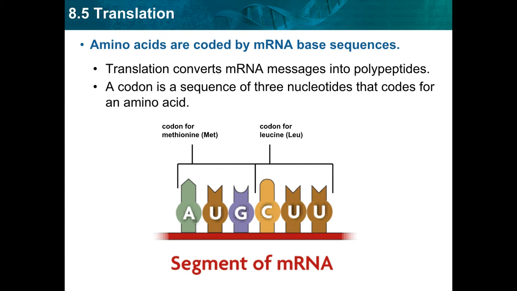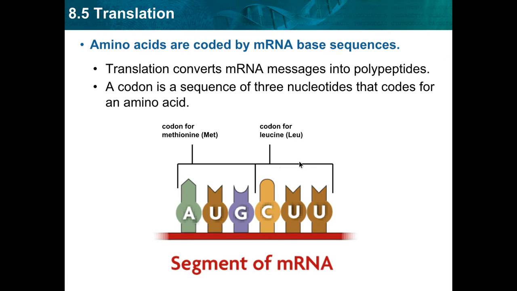Now, in translation, the language, so to speak, is going to be something called an amino acid. You may remember that in both DNA and in RNA, the language was a nucleotide, but now we need to convert into something else called an amino acid. So translation converts mRNA messages into polypeptides, and all a polypeptide is a chain of these amino acids.